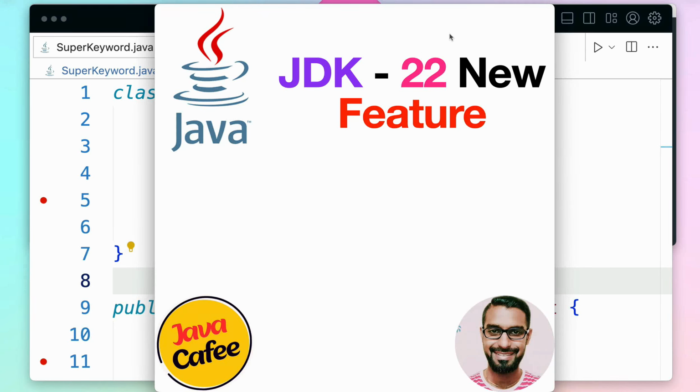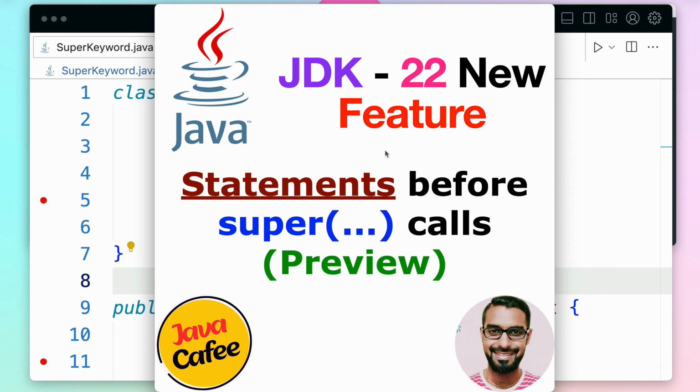We are all well aware that OpenJDK has come up with a new version called JDK 22. It has bundled multiple features, but I just wanted to pick one main feature in this video, and that's all about the statements that we can write before the super call. This is still in preview mode. We are yet to get the standard release, and that can be expected in the near future releases as well.